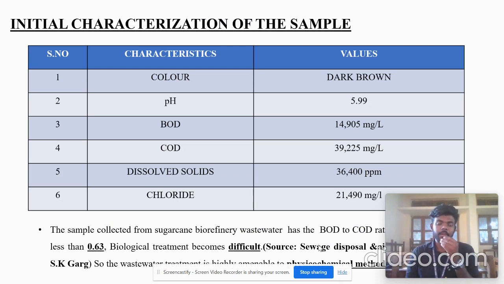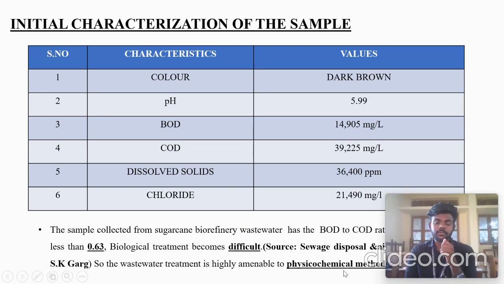Here, my batchmate has come up with the initial characterization, and I'm here to continue it. Here we choose a physicochemical method because of the BOD to COD ratio, and the physicochemical method is a combination of physical and chemical methods. For the physical method, we have used electrocoagulation, and the chemical method is the adsorption process.